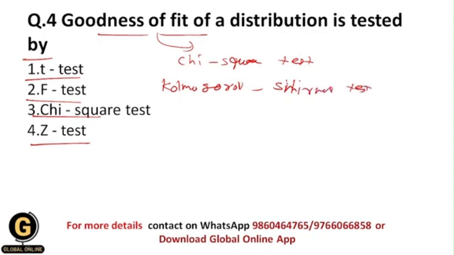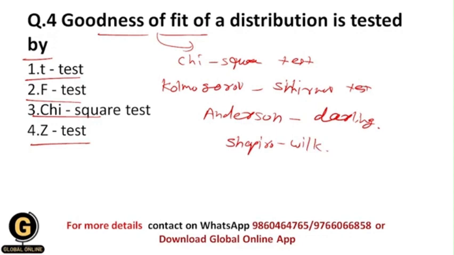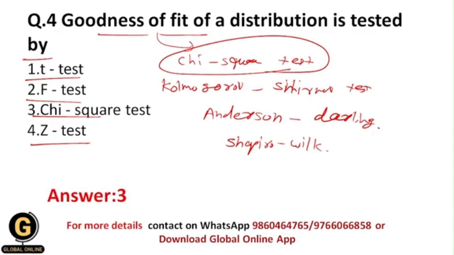Then next is the Anderson-Darling test, and next is the Shapiro-Wilk test. Okay, so students, you need not remember all these tests, but only remember the chi-square test over here, because this is the most commonly used test to test for goodness of fit of a distribution. Okay, and that's why here your correct answer should be chi-square test.